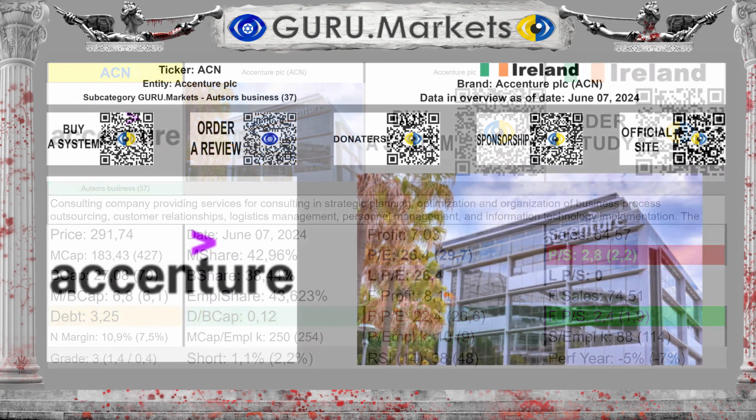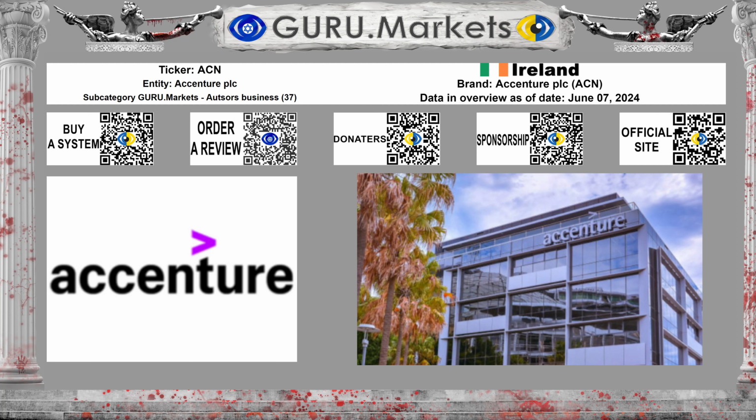We will compare the main indicators of the organization Accenture plc, ticker ACN. This review is based on current data as of June 7, 2024. By classification Guru.Markets, company Accenture plc belongs to the subcategory ACCENTURE business. 37 organizations take part in the analysis, which is very representative.